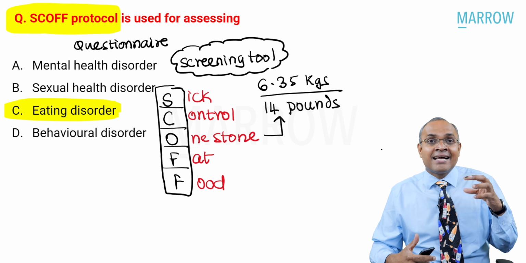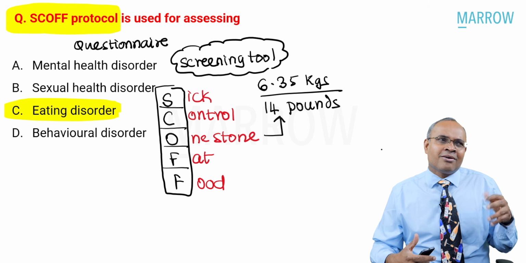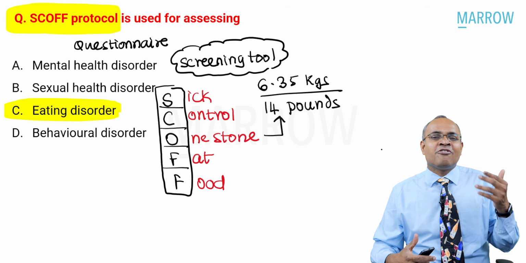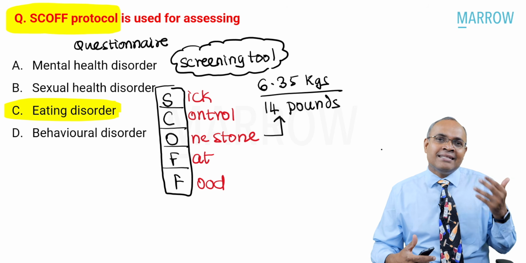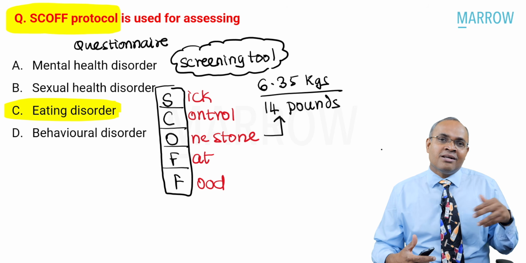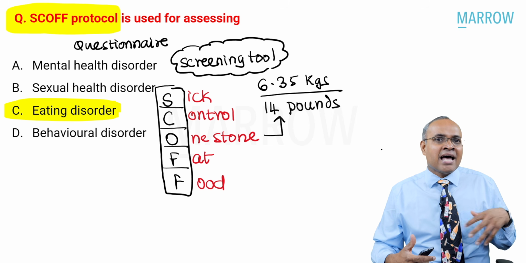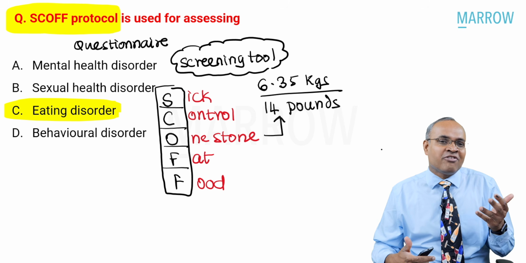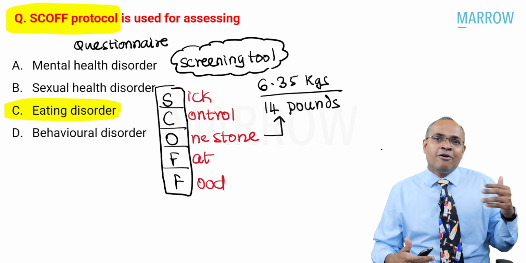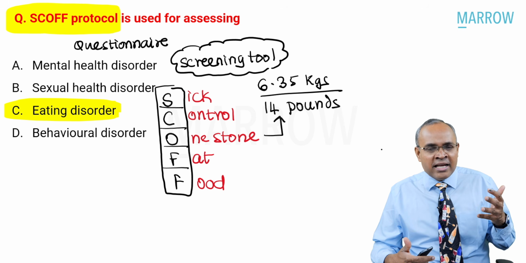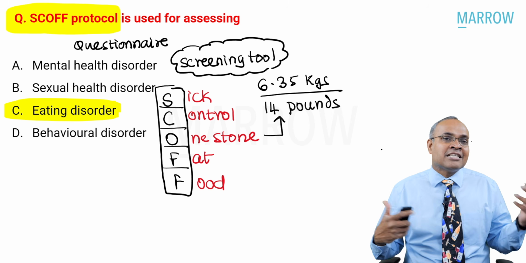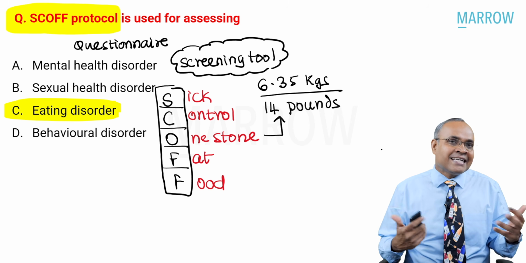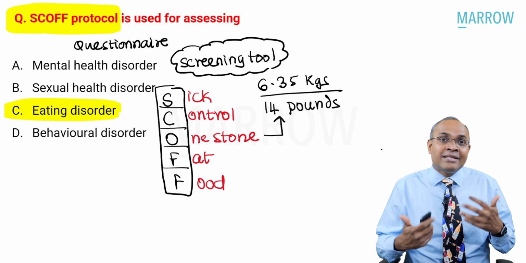Second question is control. What are you asking about control? Do you lose control about the amount of food you want to end up eating? Then one stone. In recent times, have you lost one stone of weight, about 14 pounds or 6.35 kgs? What about fatness? Do you feel you're more fat than what others perceive? Even though others think you're thin, do you think you're very fat?